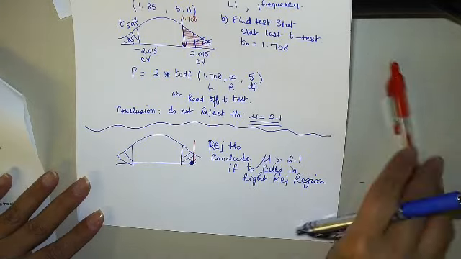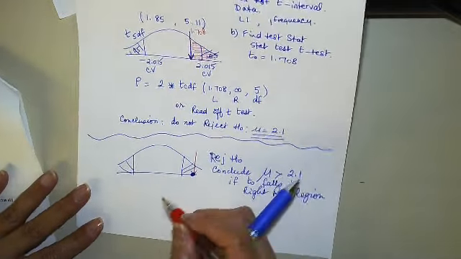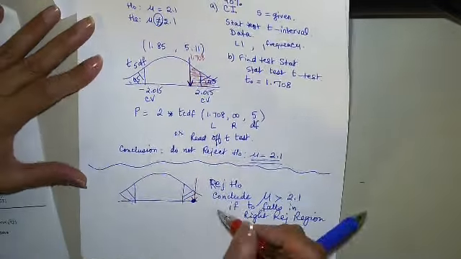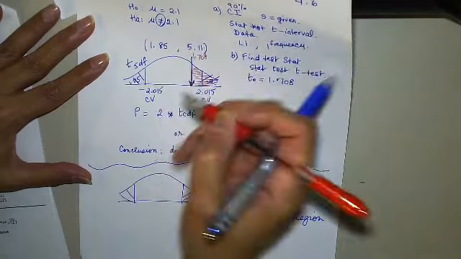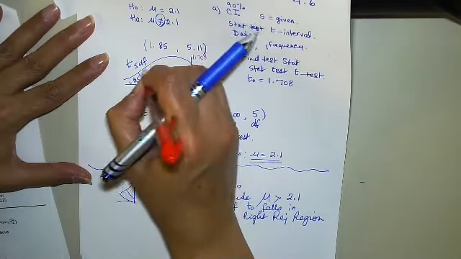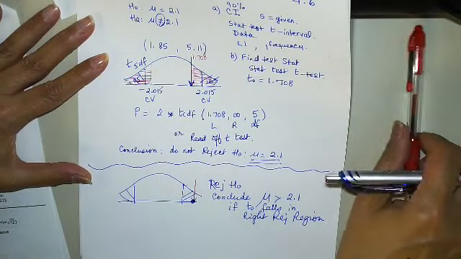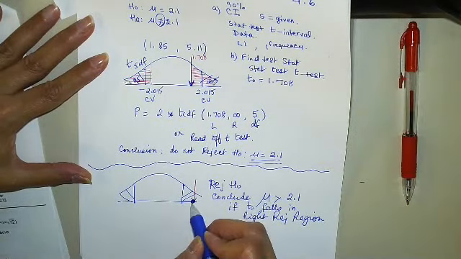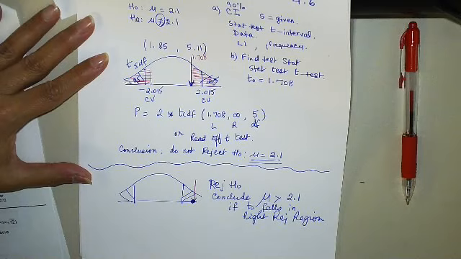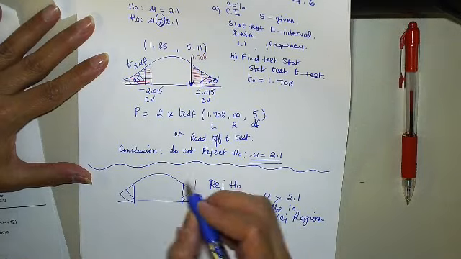Why did you multiply by 2 for the p-value? Because it's a two-sided test. So the total p-value has to be the sum of this and the same region on the left side. And how did you know it was greater than 2.1? Because it fell in the right rejection region.